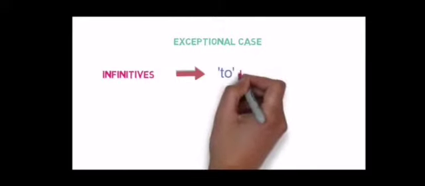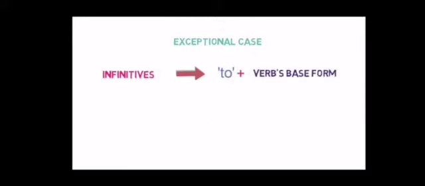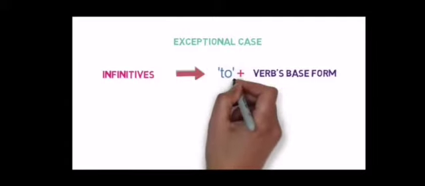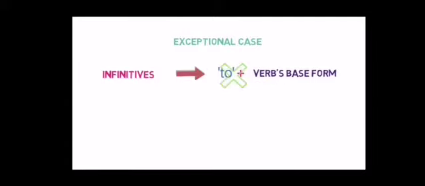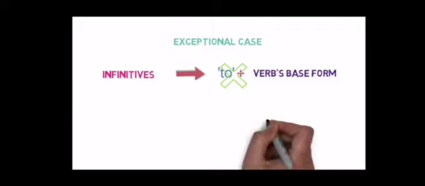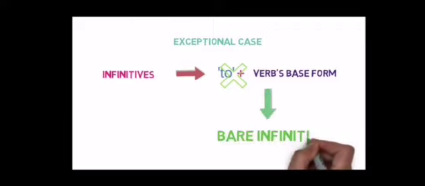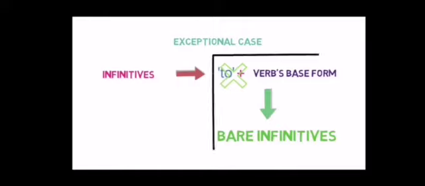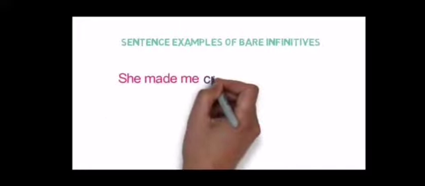Some exceptional cases are there in infinitives also. Now what are the exceptional cases? To, then verb first form. Sometimes we are not using to, then it is called a bare infinitive. Now, what is a bare infinitive? It means when we are not using to and still we are using the first form of the verb, then it is called a bare infinitive. Now, see some examples here.